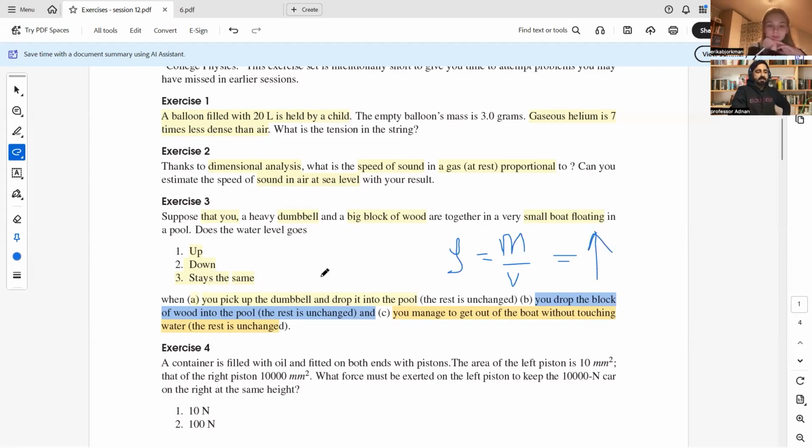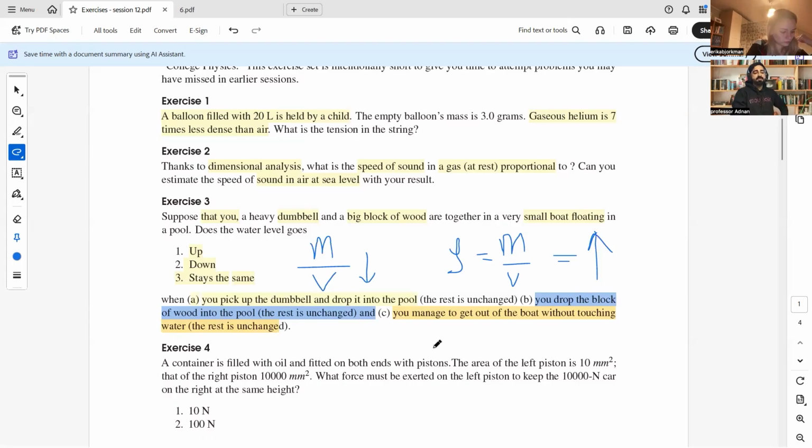The second case is the wooden block. What do you think about the wooden block? Will it sink or float on the water? Absolutely, it will float on the water. Why? Because in the case of the wooden block, compared to its mass, its volume is more. As a result, its density is low. Because of low density, the wooden block floats on the water.